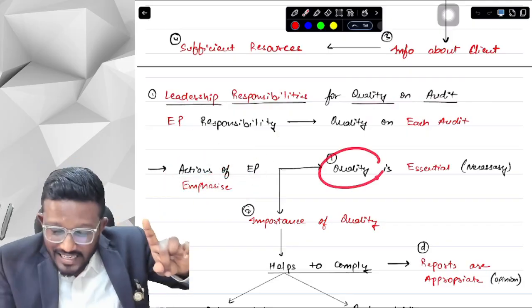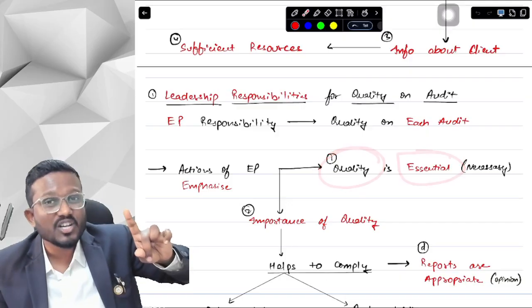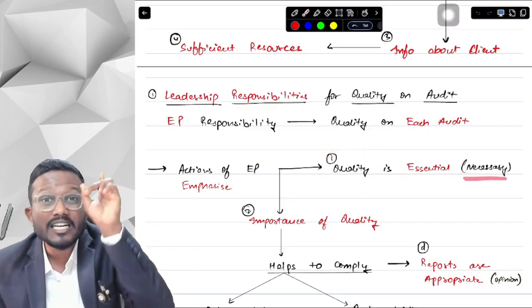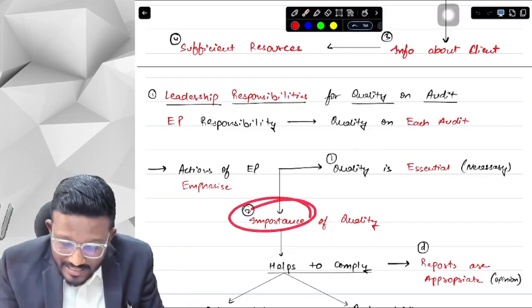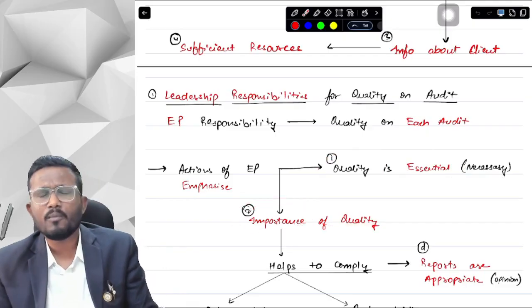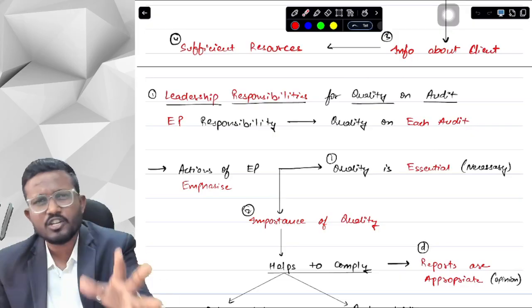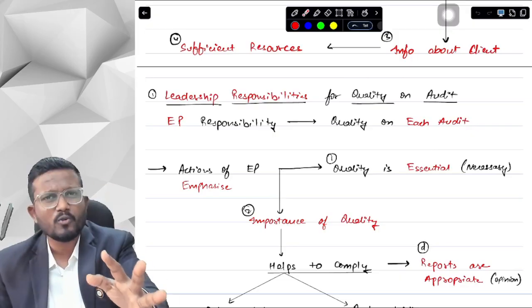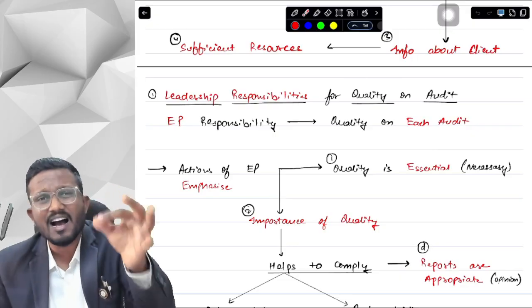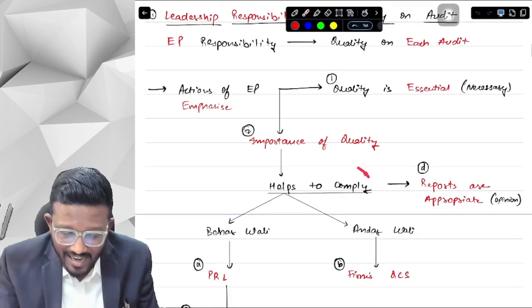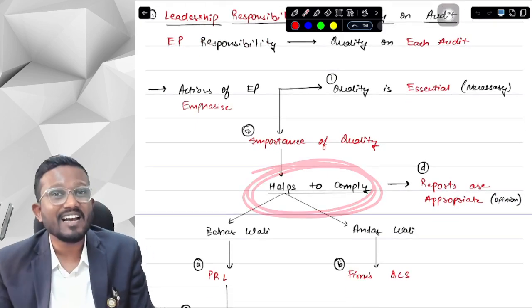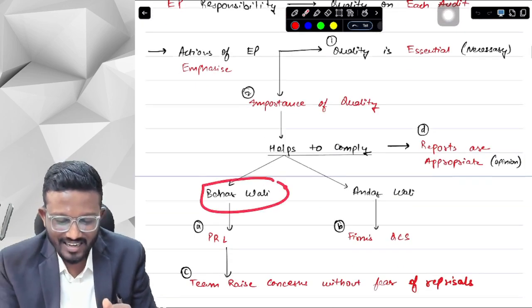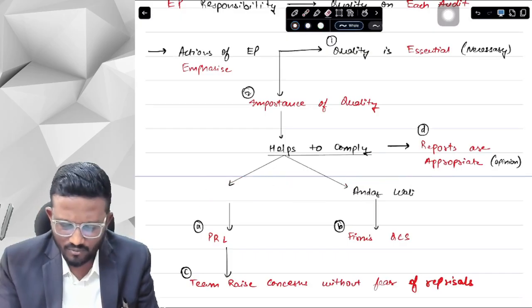That quality is essential. What does essential mean? Necessary. Quality is necessary and quality is important. Sir, you are talking about quality is essential, quality is important, and everything is about quality. Why quality, sir? Because quality helps us to comply. Quality helps us to comply with our outside and inside affairs. So what is outside and what is inside, sir?